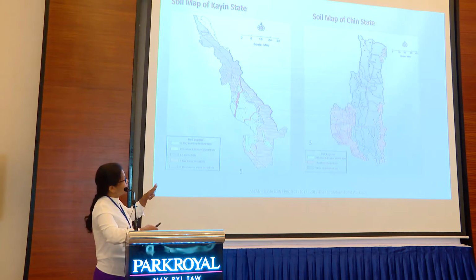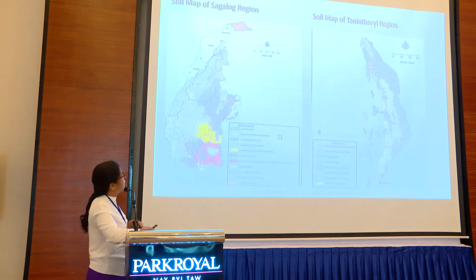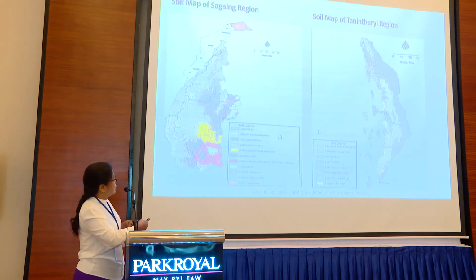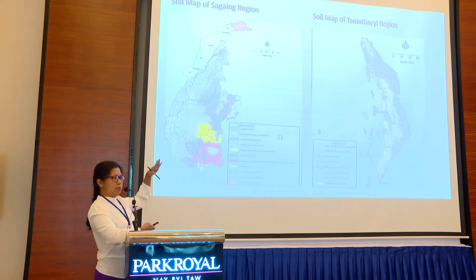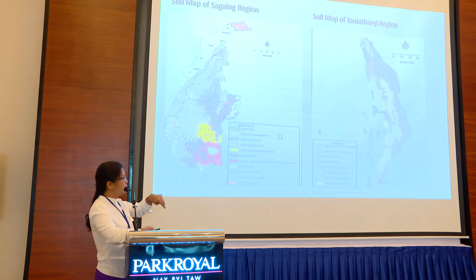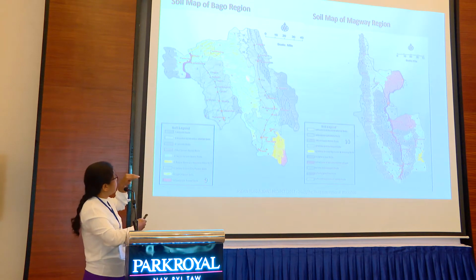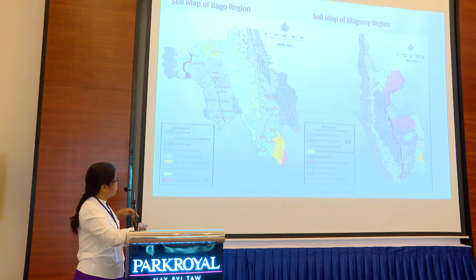This is the northern part of Myanmar. Another one is the Sagaing region, the middle part of our country, where you can see 11 soil types. And the Tanintharyi region is the lowest part of Myanmar, the southern part near Thailand, where you can see 8 kinds of soil type. Also, this is the Bago region and Magway region: 9 soil types in Bago region and 10 soil types in Magway region.